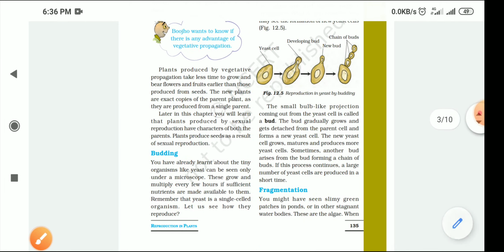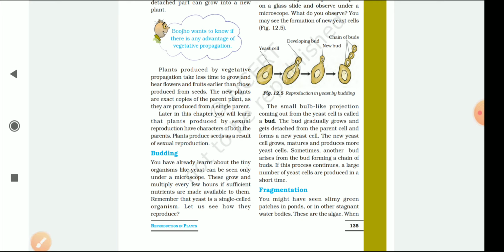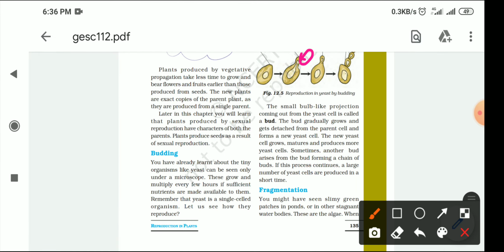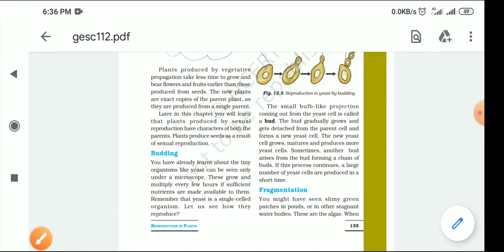Now we are discussing the budding method. The budding method is very common in yeast, which we use in the fermentation process. You have seen that when your mother is making pizza or bread, at that time she is using yeast. Yeast is basically a microbe, and when yeast gets favorable conditions, it starts budding, and after some time these buds separate from the main yeast and become new individuals. So yeast is very important.